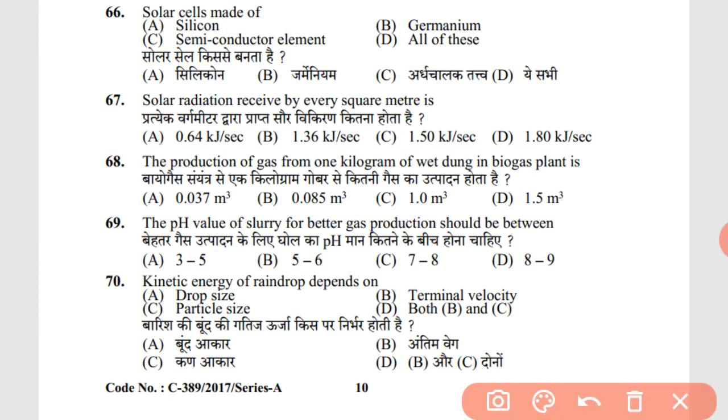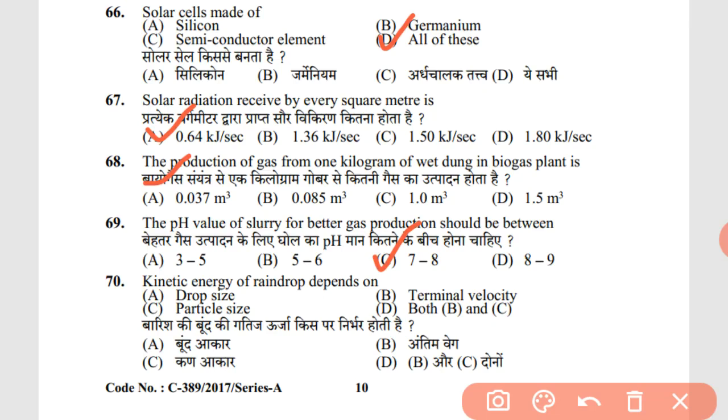66th question. Solar cells are made up of silicon, semiconductor element and germanium. The answer is D, all of these. Solar radiation received by every square meter is 0.64 kilojoule per second. This you have to learn by heart. The production of gas from 1 kilogram of wet dung in a biogas plant is 0.037 meter cube. 69. The pH value of slurry for better gas production should be between 7 to 8, which is neutral to slightly basic.